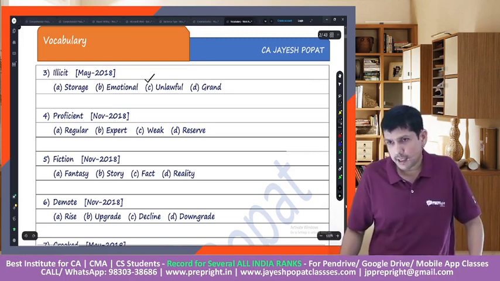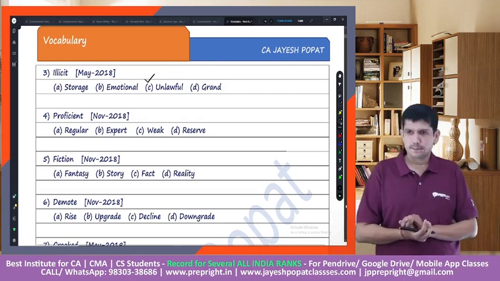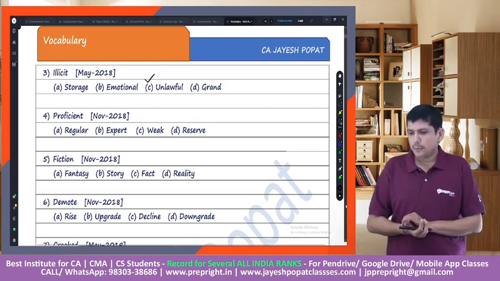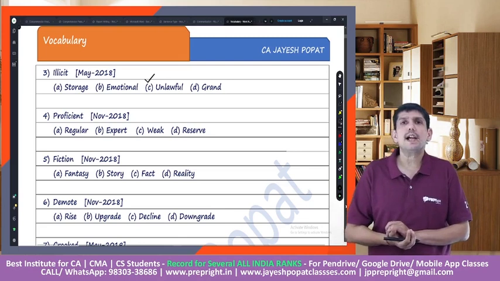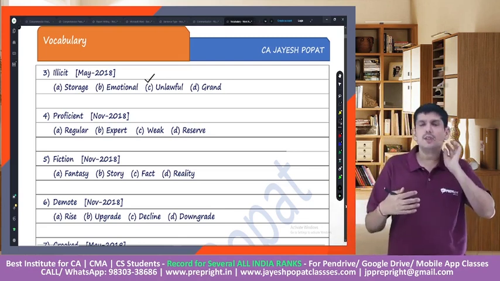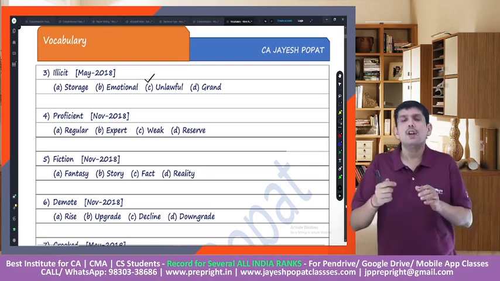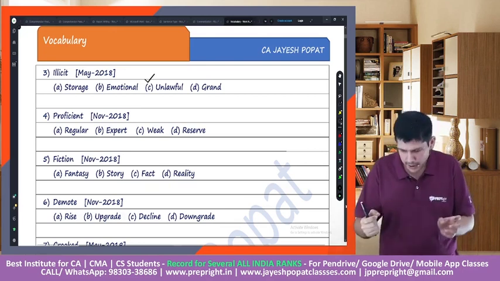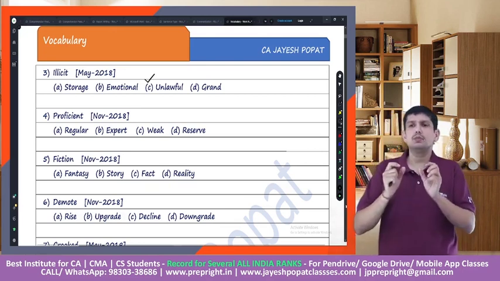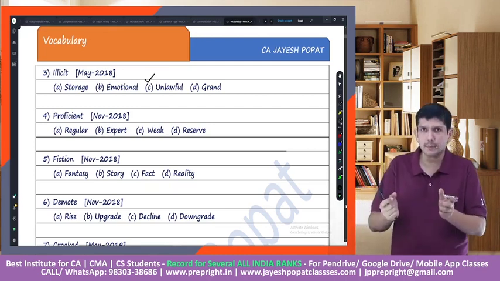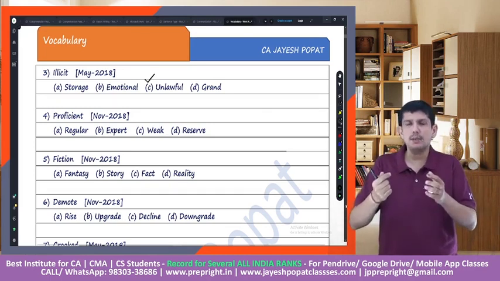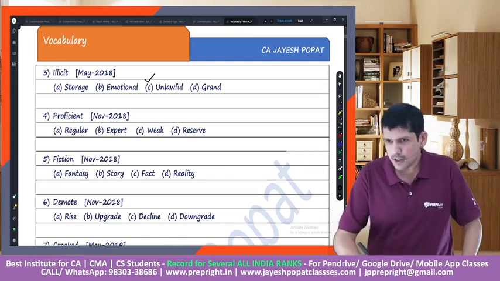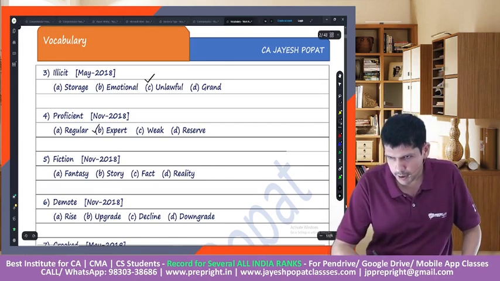Then the next word, again very easy, proficient. What do you mean by proficient? Normally, we associate this word with language ability. Sometimes they ask you a question that in a particular language, what is your capability? Are you proficient? Are you, let's say, a novice? So this word would mean somebody who is an expert. I am proficient in English means I have an expert knowledge of using this particular language. So proficient would mean expert, great.